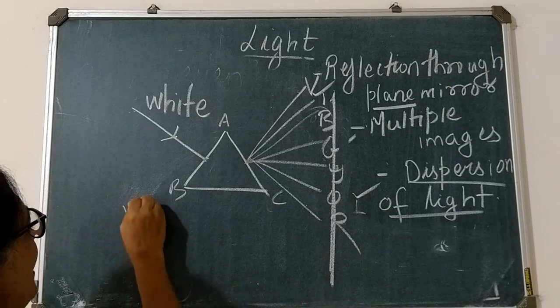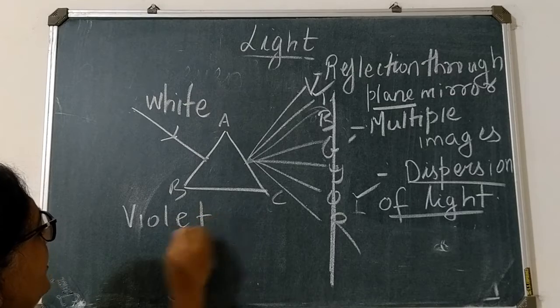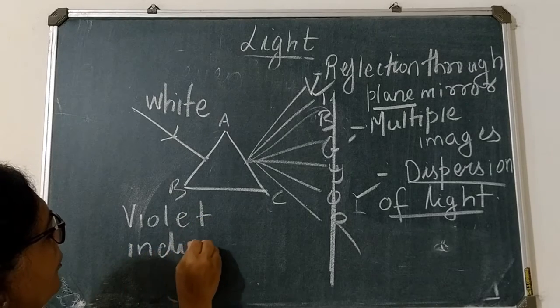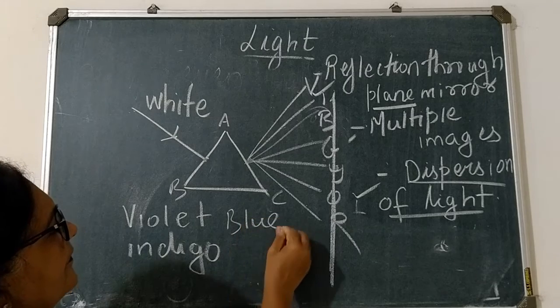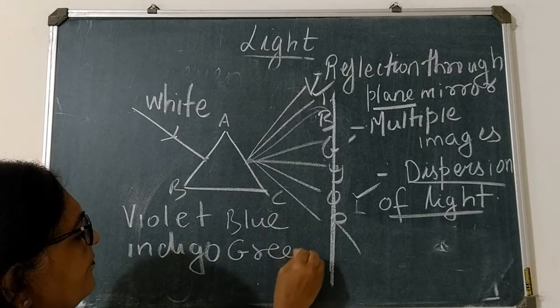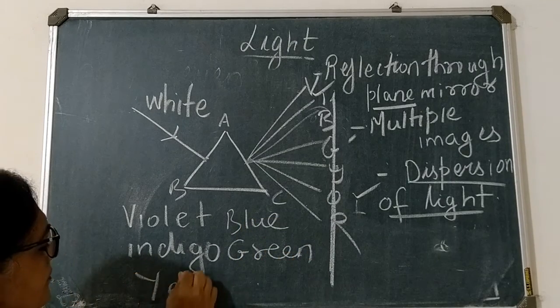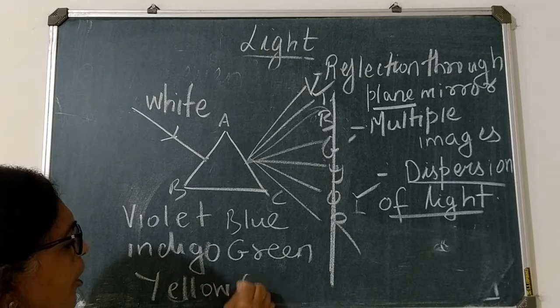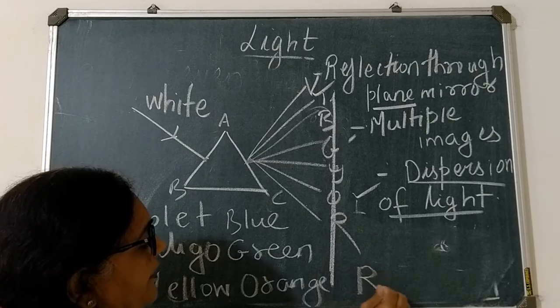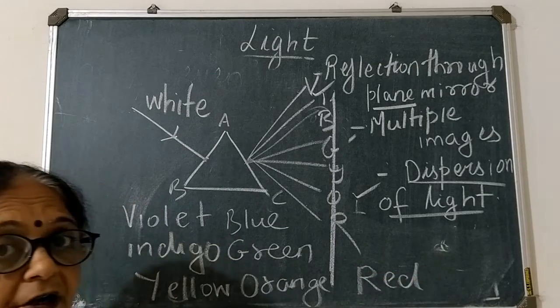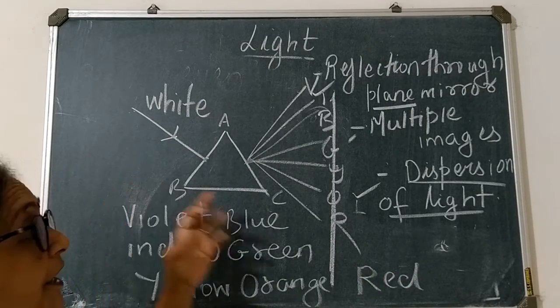And that is VIBGYOR. That is violet, indigo, you all know, blue, green, yellow, orange and red.